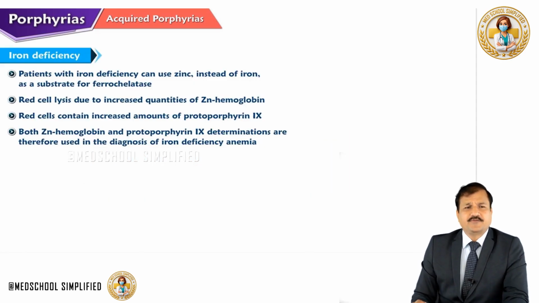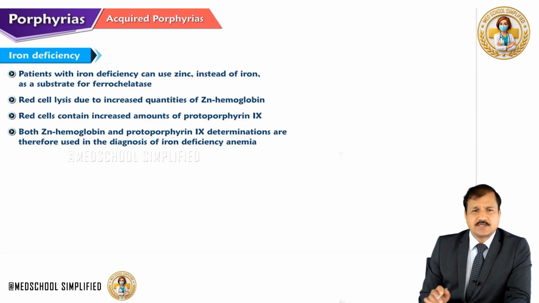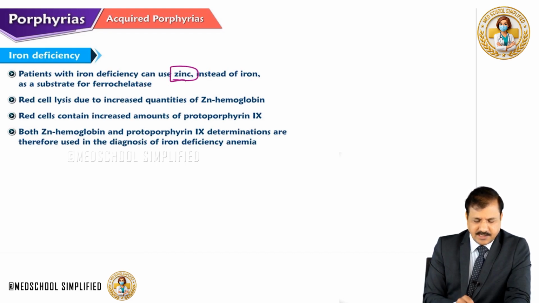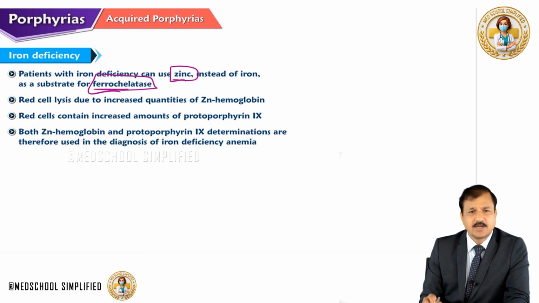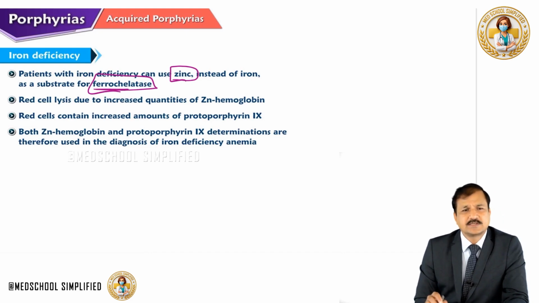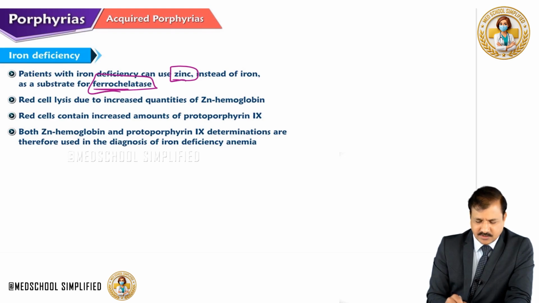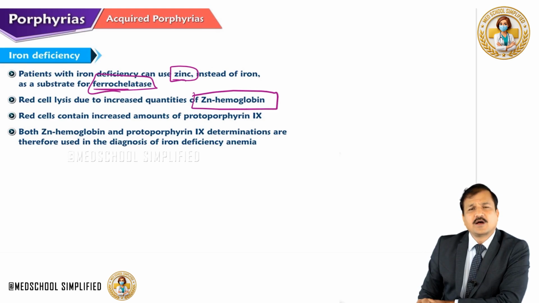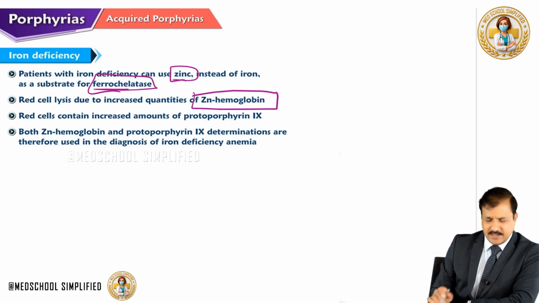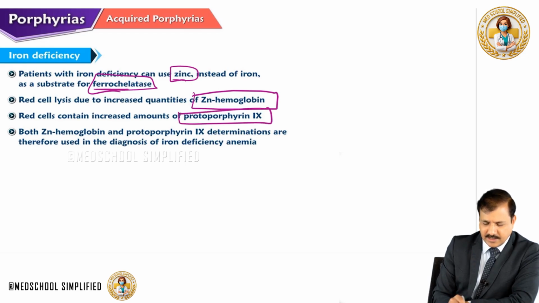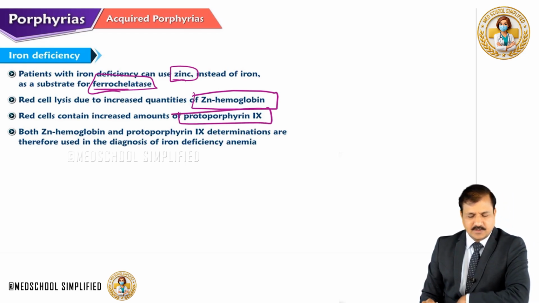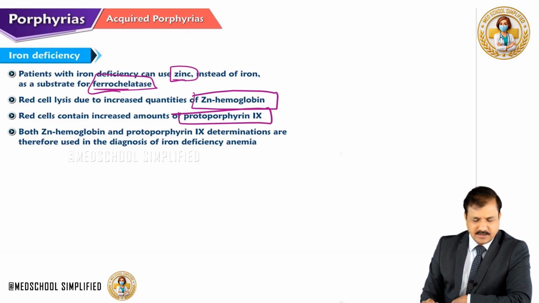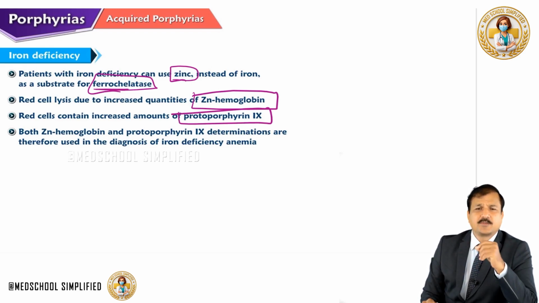Now coming to iron deficiency. Patients with iron deficiency can use zinc instead of iron as a substrate for ferrochelatase, and because of this, RBC lysis occurs due to increased quantities of zinc-containing hemoglobin in place of ferrous-containing hemoglobin, which is an abnormal thing. Red cells contain increased amounts of protoporphyrin 9 because iron deficiency leads to availability of protoporphyrin 9.